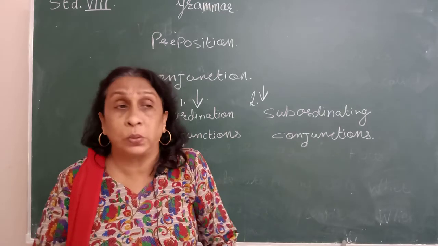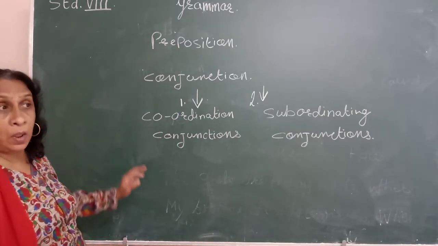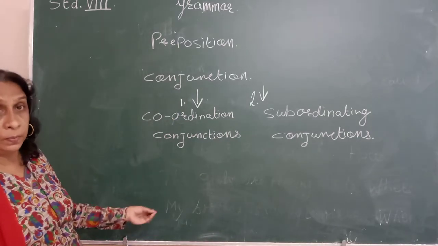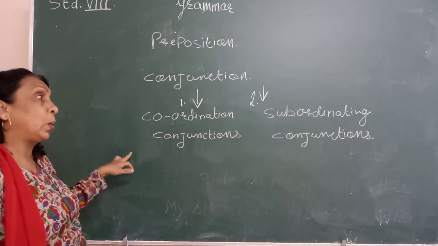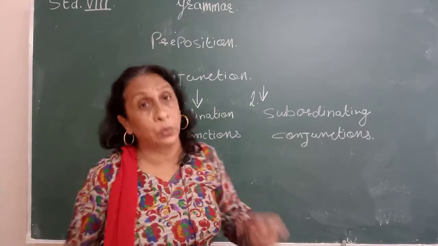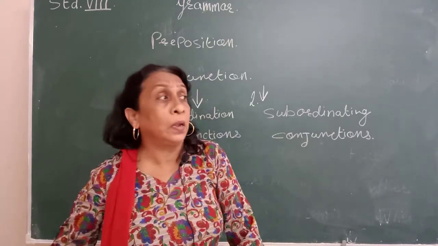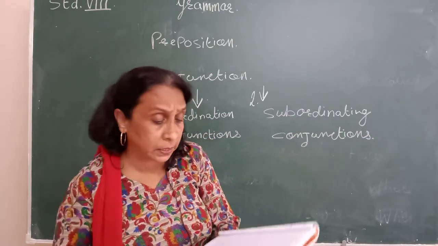It is a phrase. So in coordinating conjunctions, we join a noun with a noun, a verb with a verb. Those are called coordinating conjunctions. Now subordinating conjunctions also join sentences, but there is a little difference, we will see.